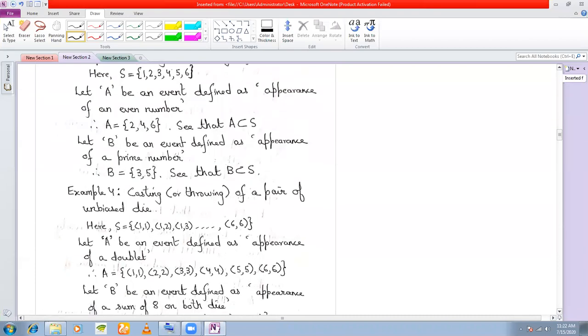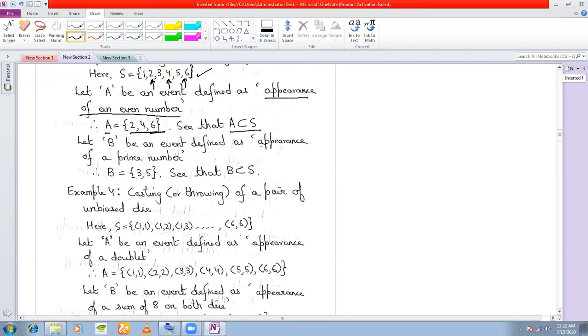See, in the casting of a fair or an unbiased dice, my sample space is 1, 2, 3, 4, 5, or 6. I define an event: appearance of an even number. Then the set A, what are the elements that I am going to pick up from the sample space? 2, 4, and 6, so that my event set A becomes {2, 4, 6}. See that it is a subset of S.